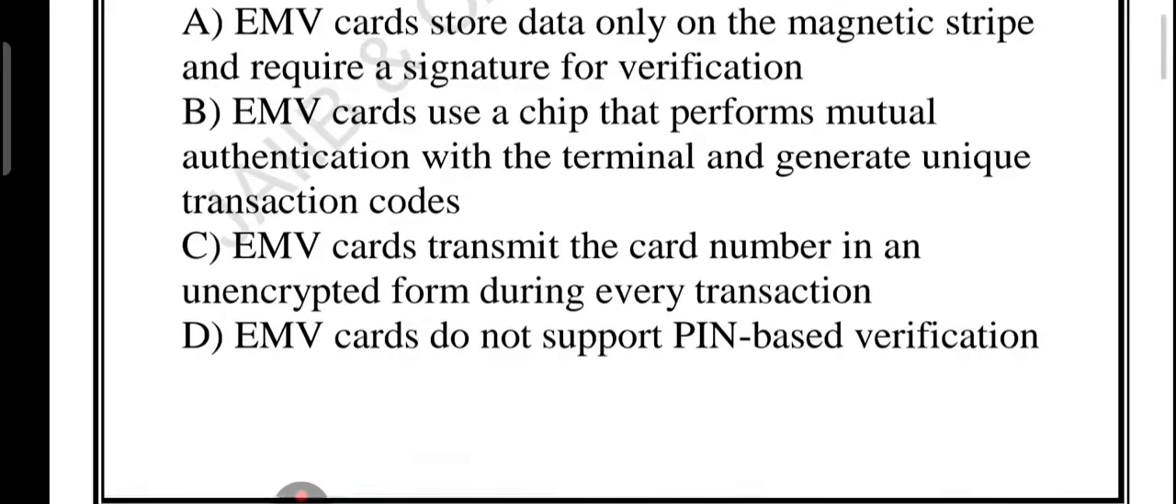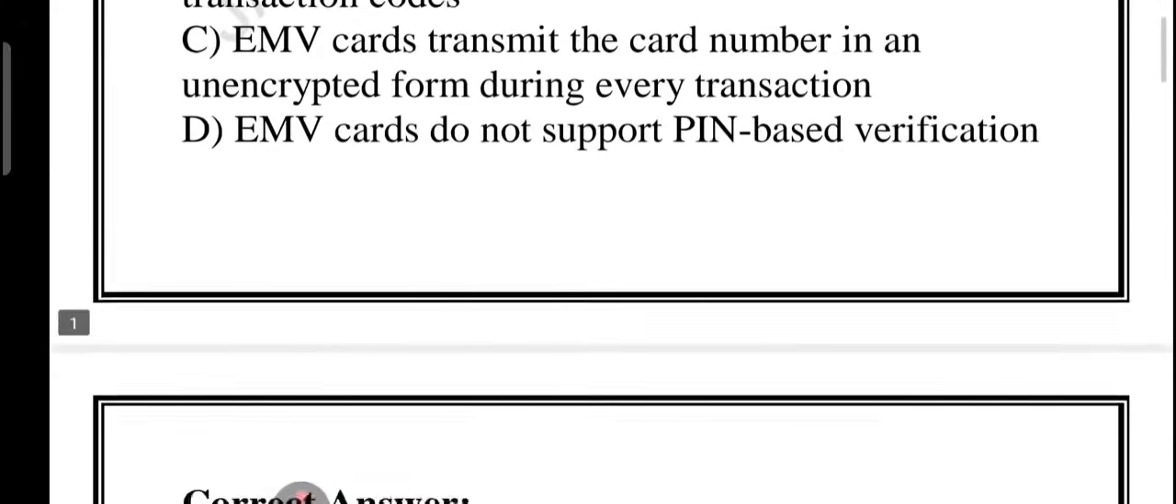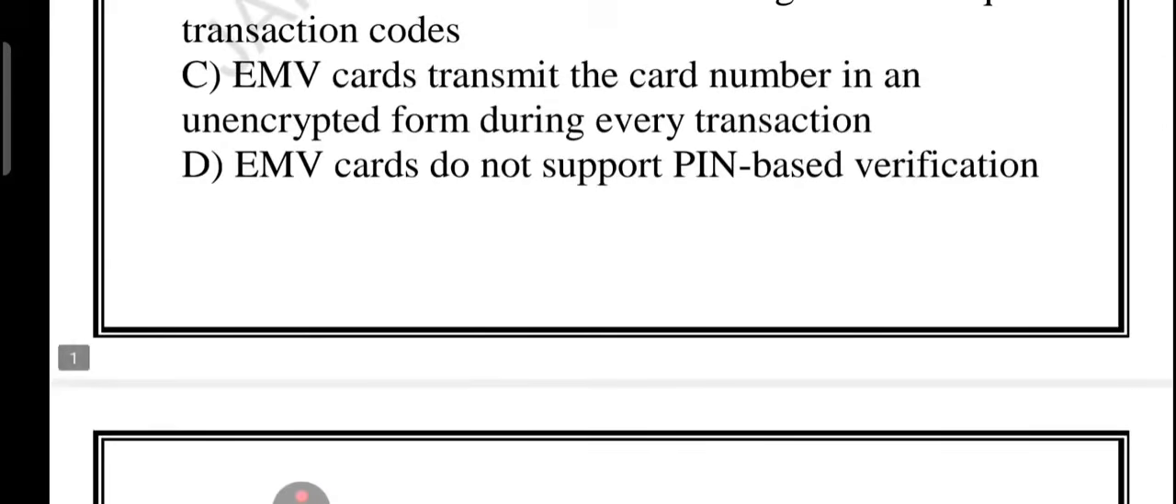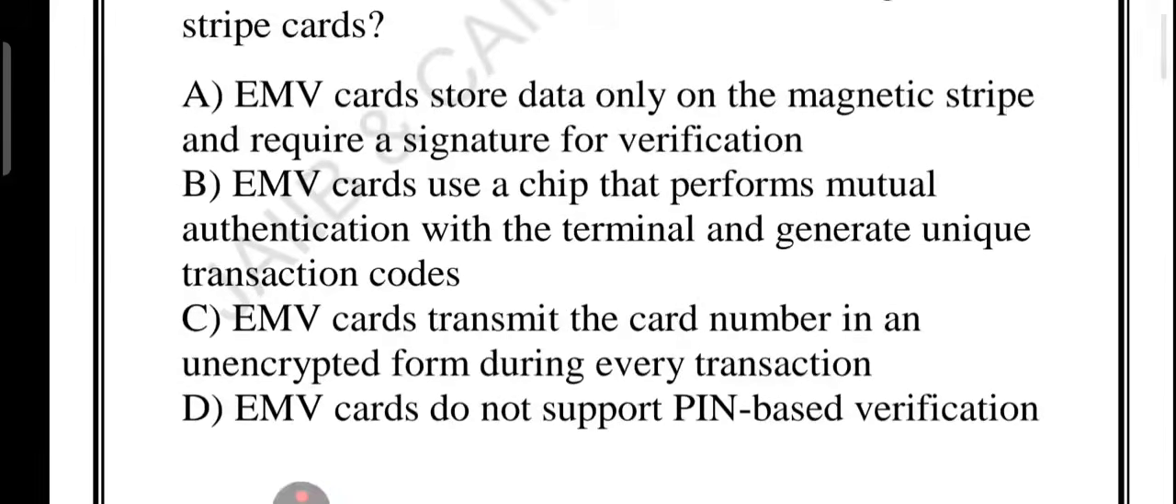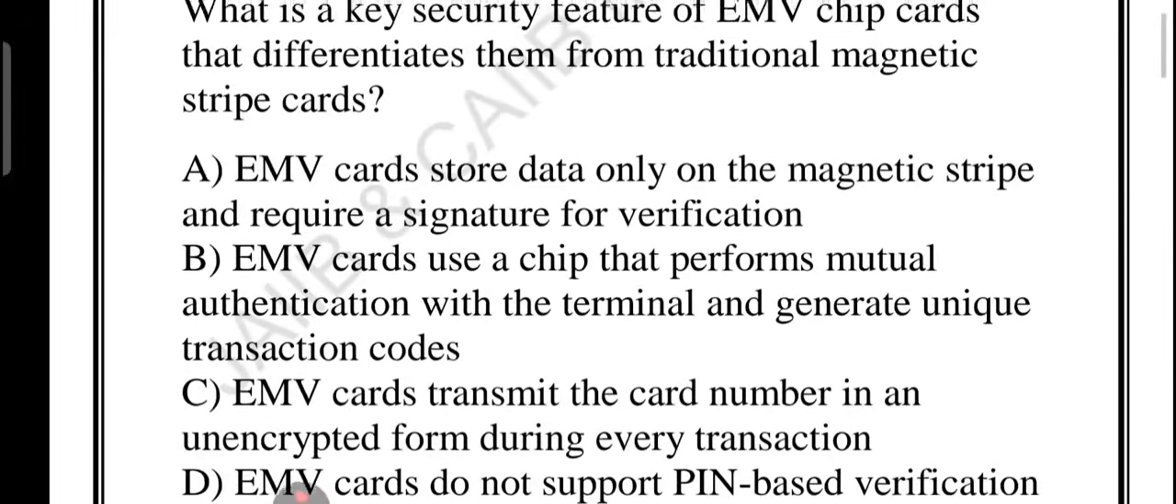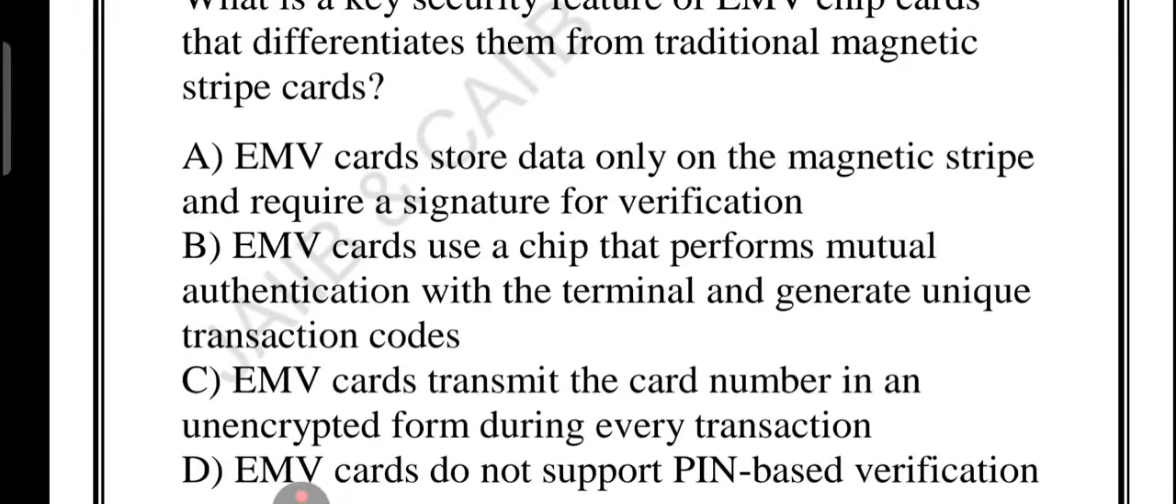What about option D? Option D says that the EMV card does not support PIN based verification. So this is also wrong, because an EMV card can use a PIN, a signature, or sometimes no verification at all. In India and many other countries, using a PIN is mandatory for added security. So this statement is false, right? So friends, the correct answer to this question is option number B, that the EMV card uses a chip that performs mutual authentication and generates a unique transaction code.